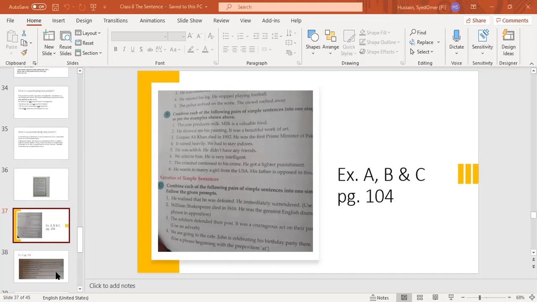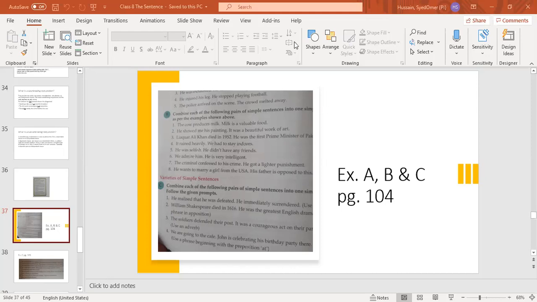Now, exercise C. In exercise C, combine each of the following pairs of simple sentences. Now you have got an idea. We have done exercise B, how to do it. They have given instructions. According to the instructions, you have to change the sentences into one simple sentence. The first one is he realized that he was defeated. He immediately surrendered. Use a participle.